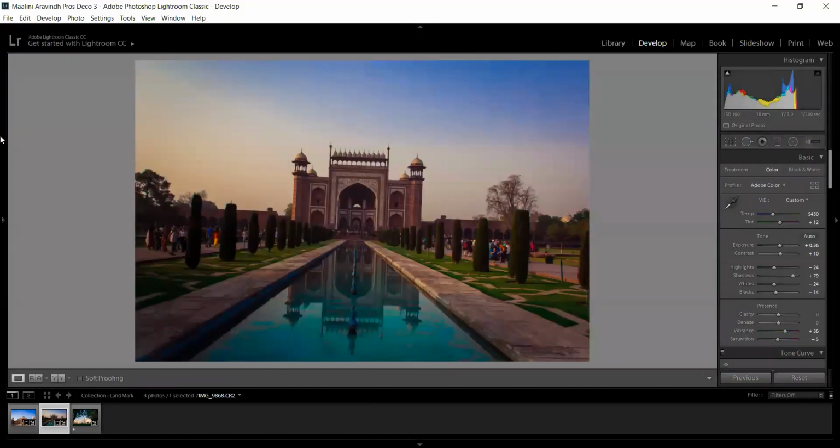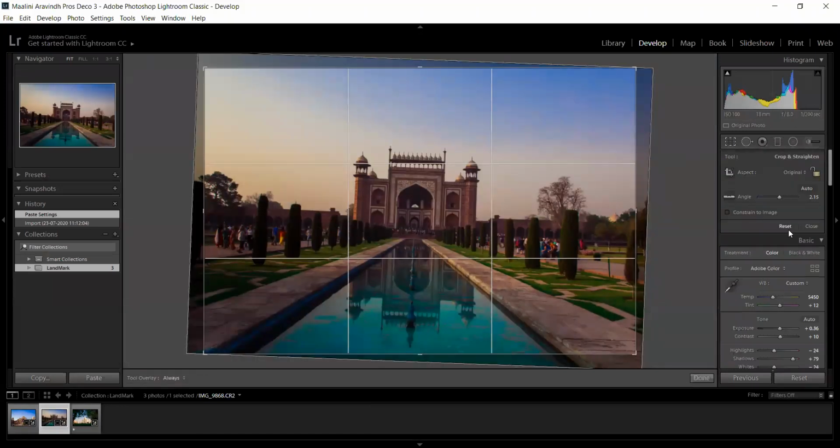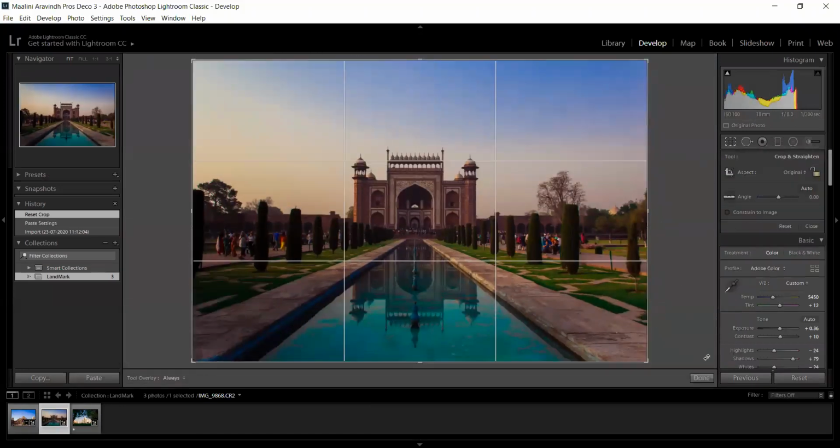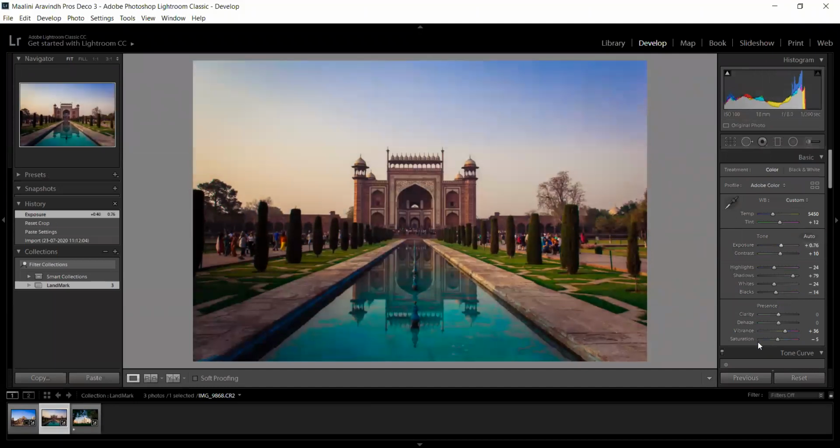The first thing is straightening the image. I will reset it. So it will straighten it to a certain extent, and I will add exposure to an extent. So it will look good. So that's all.